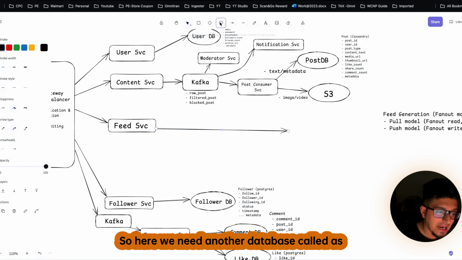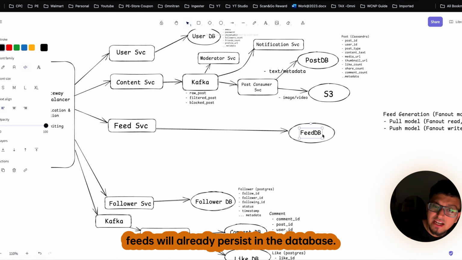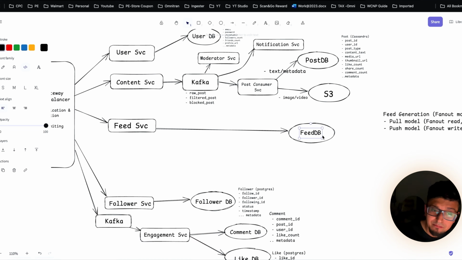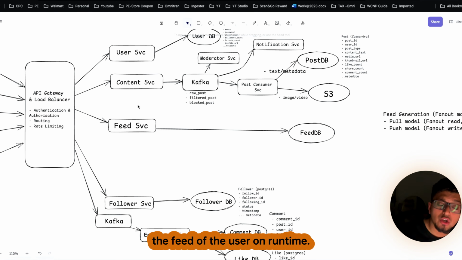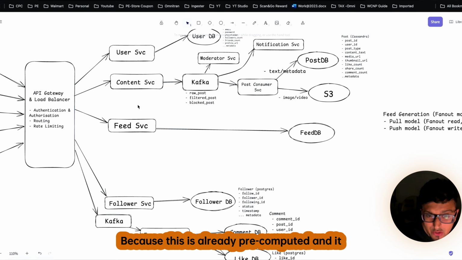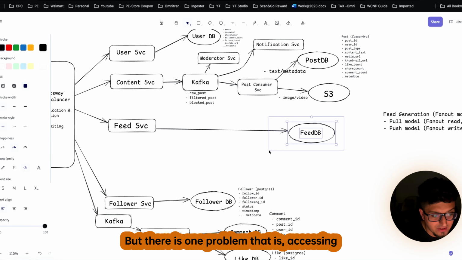We need another database called a feed database, where all the pre-computed feeds will persist. So here we have resolved one problem: we are not generating the feed of the user at runtime, because it is already pre-computed and it is already there in the server.